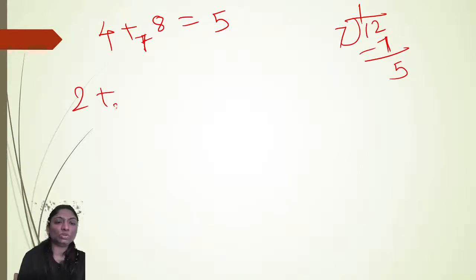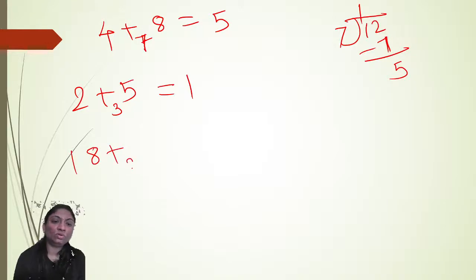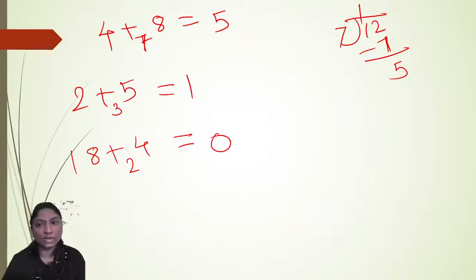Suppose 2 addition modulo 6 of 5. So 5 plus 2 is 7. 7 divided by 6, so the remainder is 1. Right? Next, 18 addition modulo 2 of 4. So you will get 18 plus 4 is 22. 22 divided by 2 is 11. Remainder is 0. I hope you are getting it clear how to write the addition modulo m.